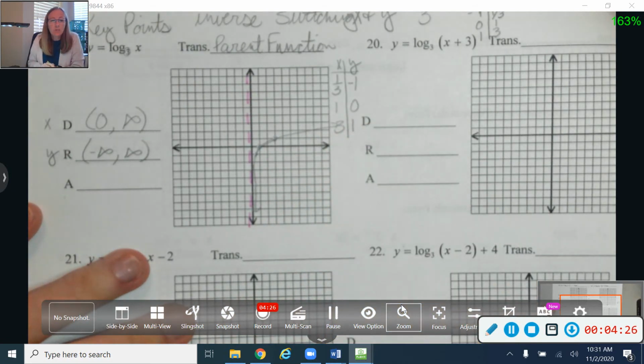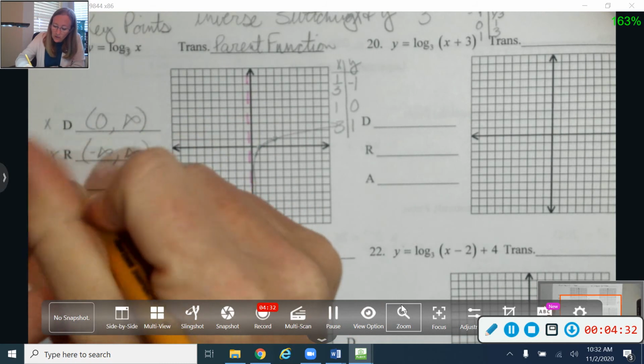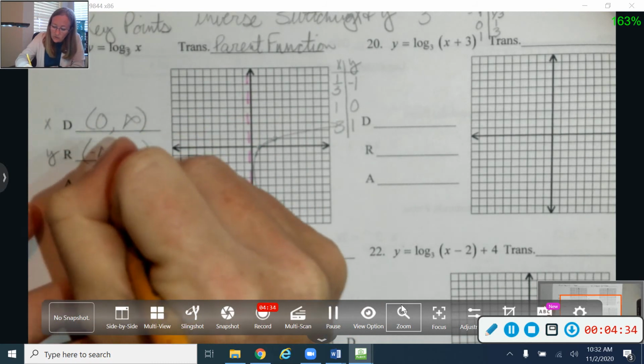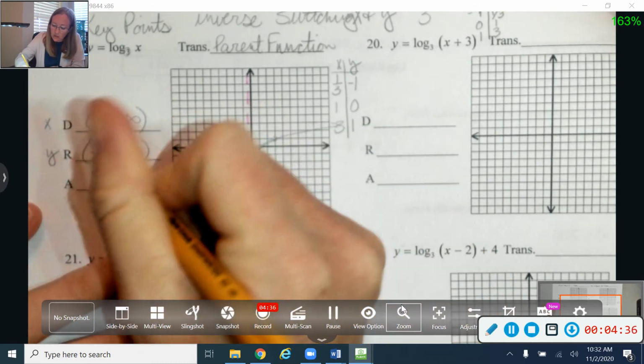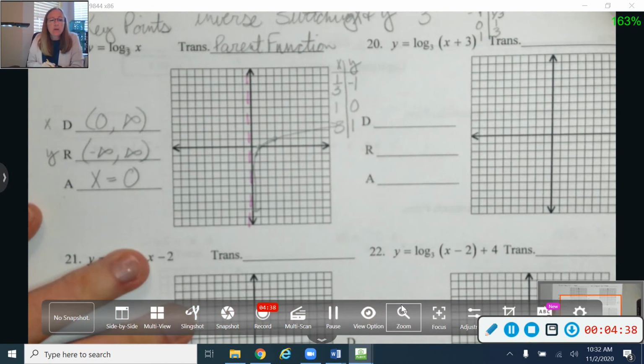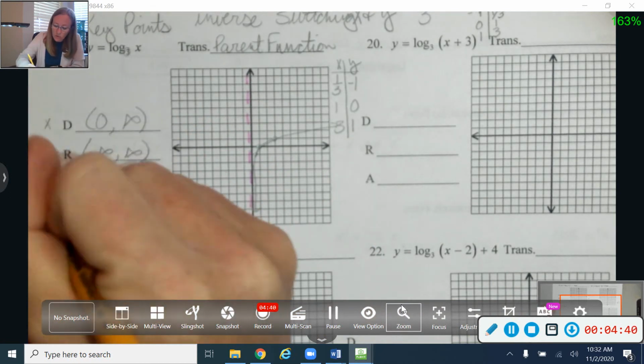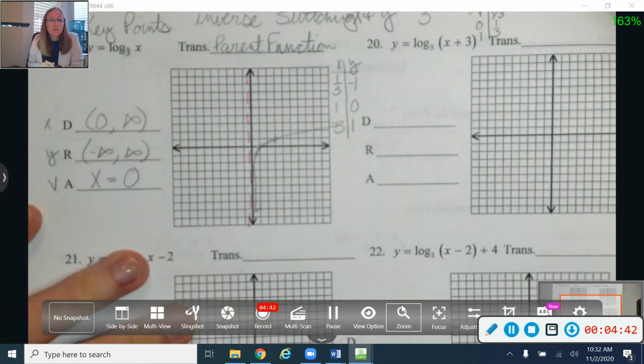Okay, and then when we talked about our exponentials, we talked about all of them having a y equals asymptote. With my logarithms, we're going to have an x equals asymptote. In this case, it's right here where x is equal to 0. Okay, so they'll have a vertical asymptote. We can put a little v next to that to remind ourselves that it has a vertical asymptote, which crosses the x-axis, so they're going to be an x equals line.